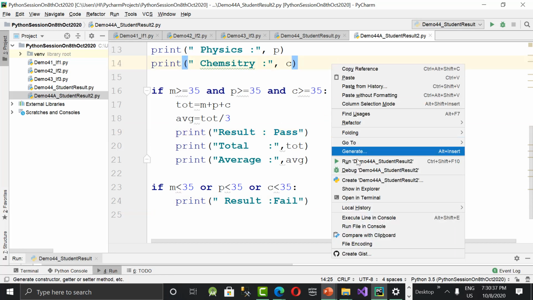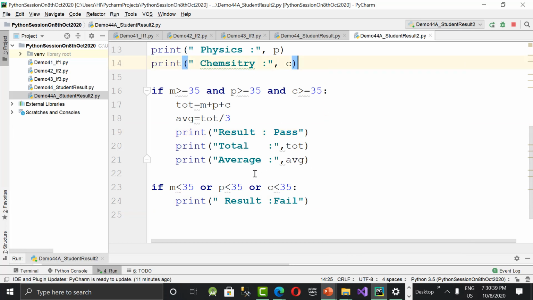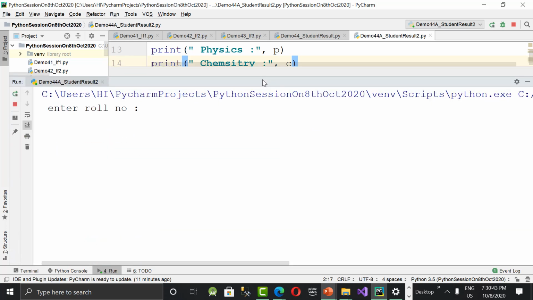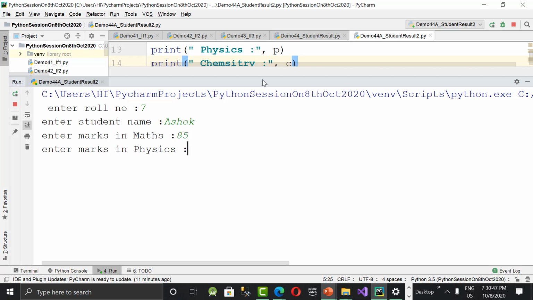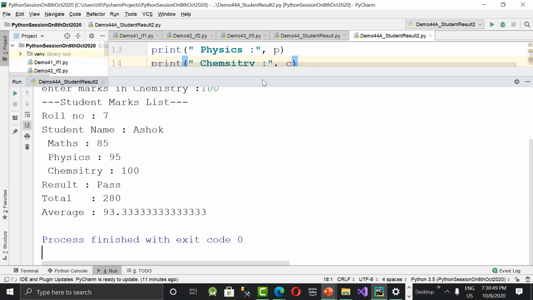See the output now. Roll number 7. I said Ashok. I'm giving marks 85, 95, 100. See the result. Marks list 7, Ashok, marks in three subjects. Result pass. Total, average. Done.